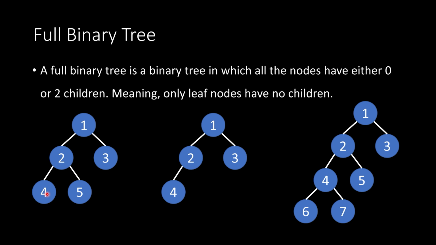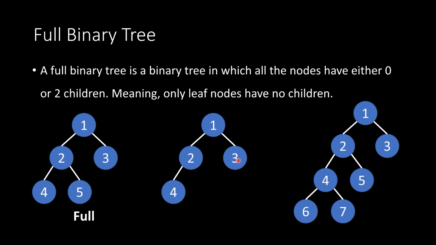So let's look at this first one right here. So this node has 2 children. Okay, that checks. This node has 2 children. Okay, that's okay. This node has no children. That's fine. This node has no children. And this node has no children, sorry. That means this is okay. And this is a full binary tree. All right, let's move on to the next one.